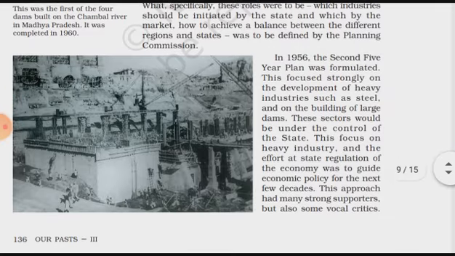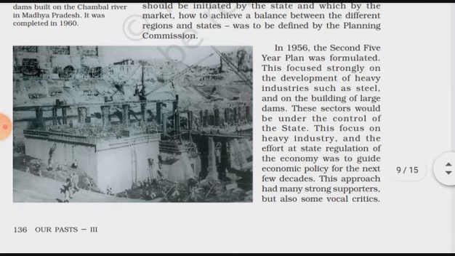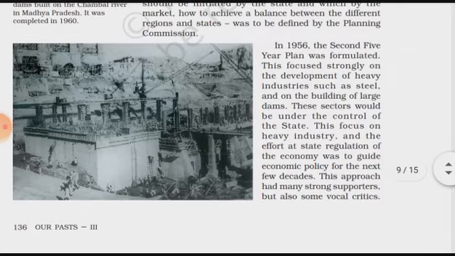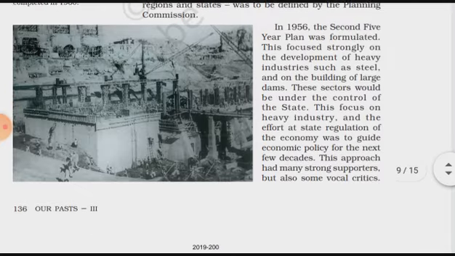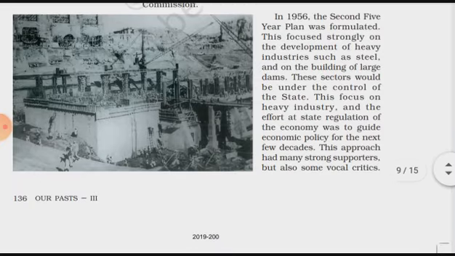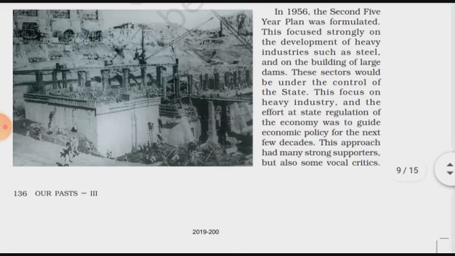In 1956, the second 5-year plan was formulated. The first 5-year plan was initiated in 1951, and its main agenda was to increase production in the agricultural sector. The main objective of the second 5-year plan was to invest in and develop industries. It focused strongly on the development of heavy industries such as steel and on the building of large dams.